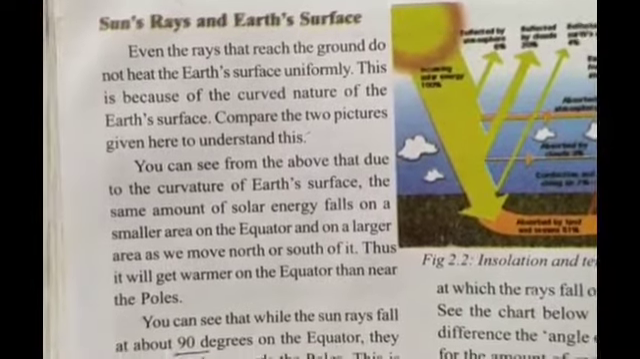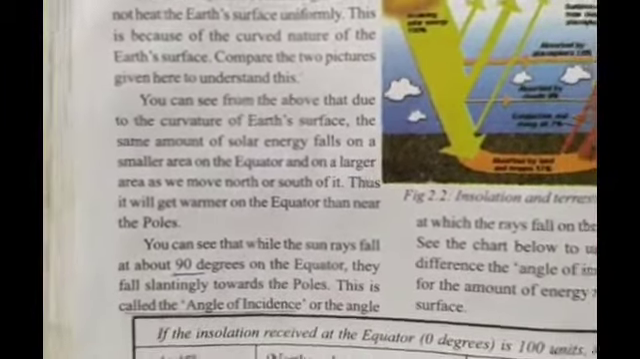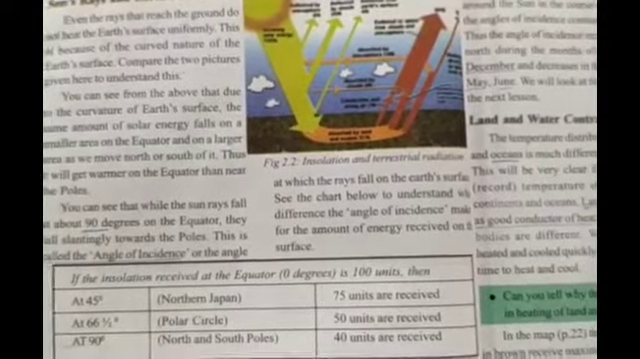The rays that reach the ground do not heat the earth's surface uniformly. This is because of the curved nature of the earth's surface. The sun rays fall at about 90 degrees on the earth's equator. They fall slantingly towards the poles. This is called the angle of incidence, or the angle at which rays fall on the earth's surface.